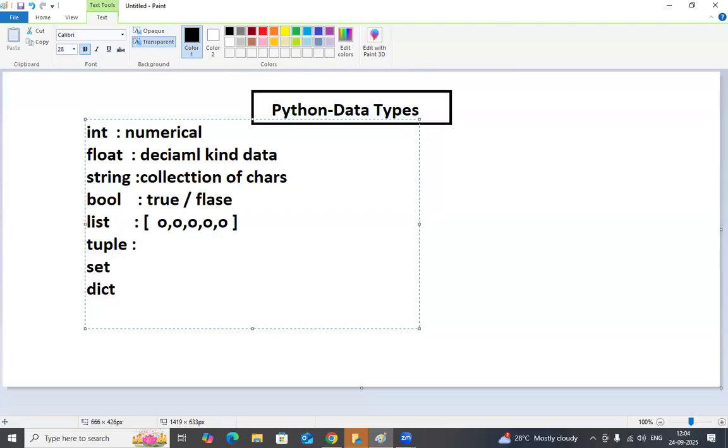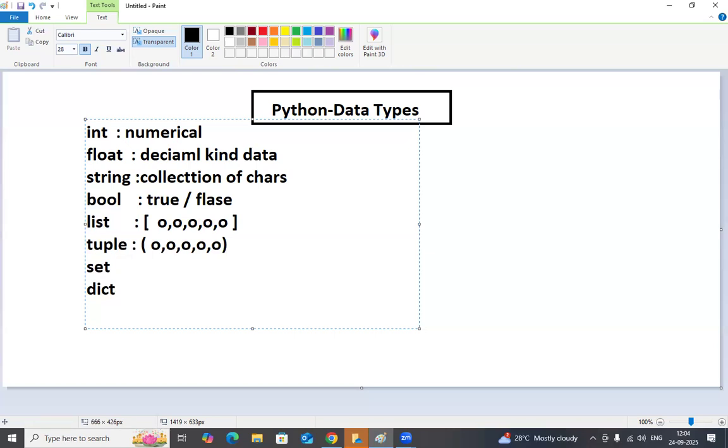Coming to the tuple, it is also a collection series. At the same time, a tuple is stored with parentheses. Inside the open parenthesis, you will have multiple values as objects. Multiple values you can take inside. This is called a tuple.